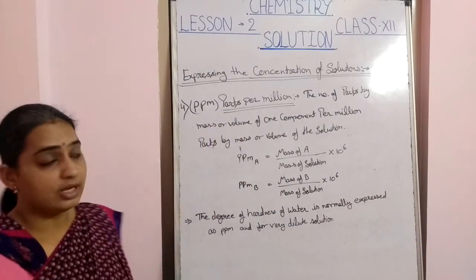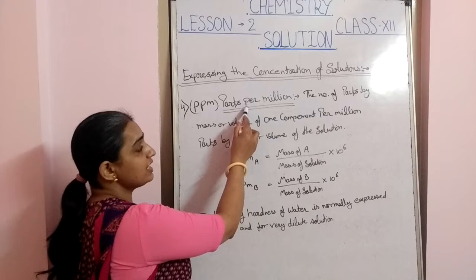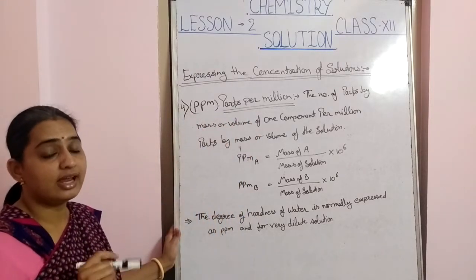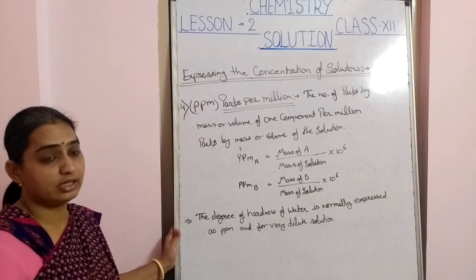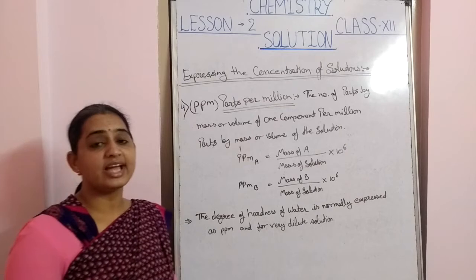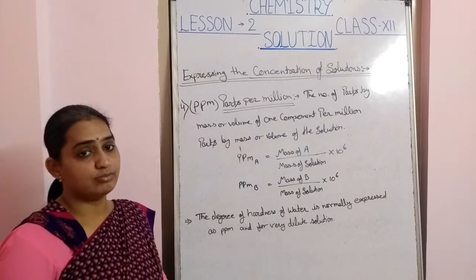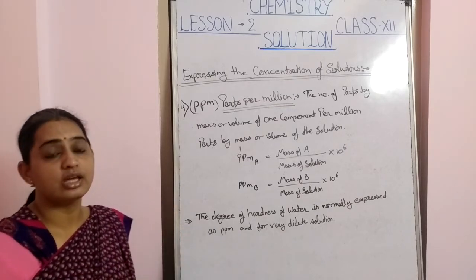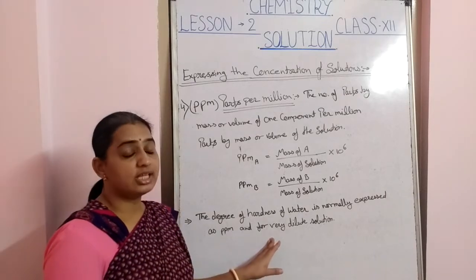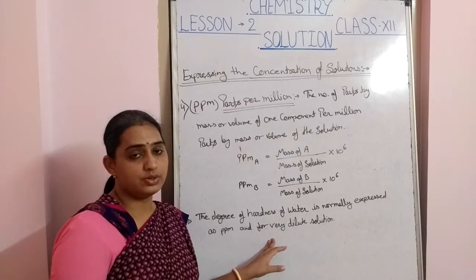Now the fourth formula is parts per million, that is ppm. What is parts per million and what is its use? The degree of hardness of water is normally expressed as ppm, and it is used for very dilute solutions.